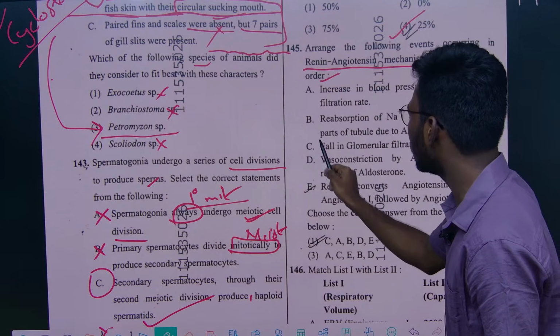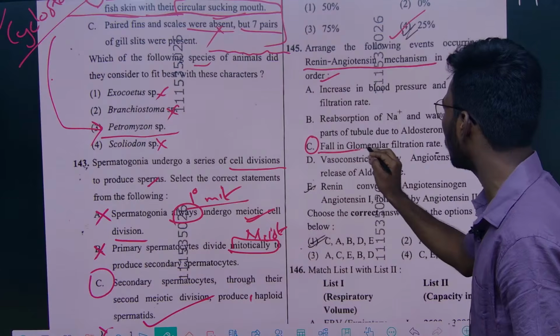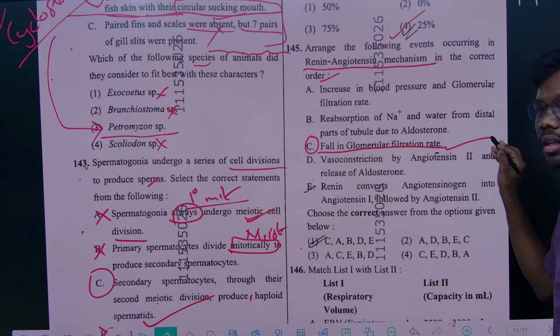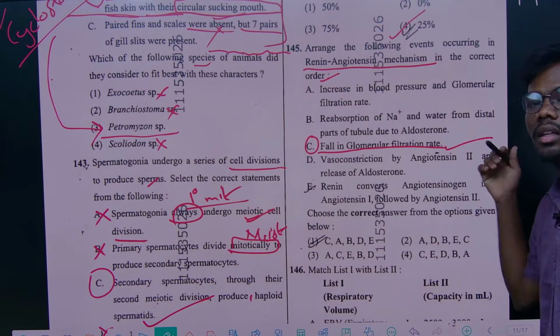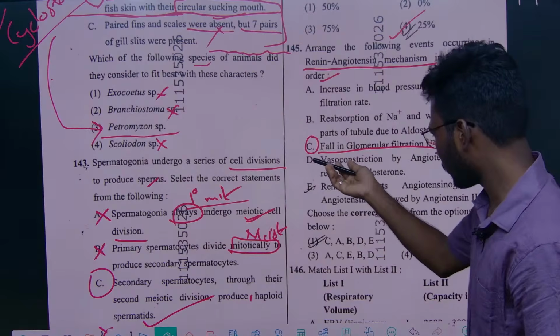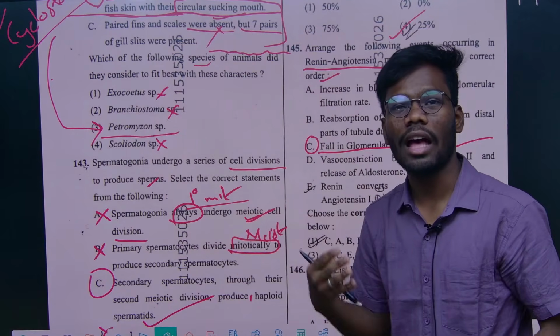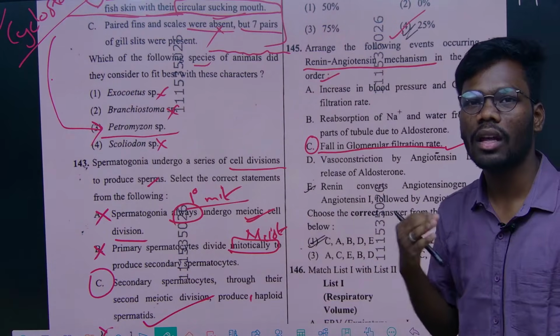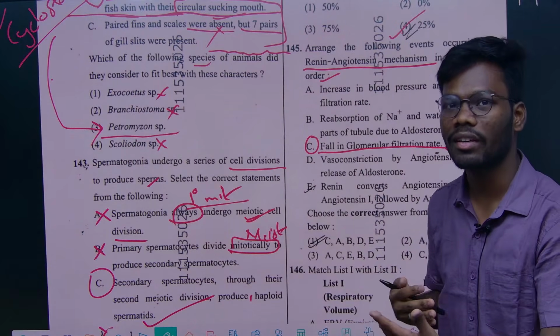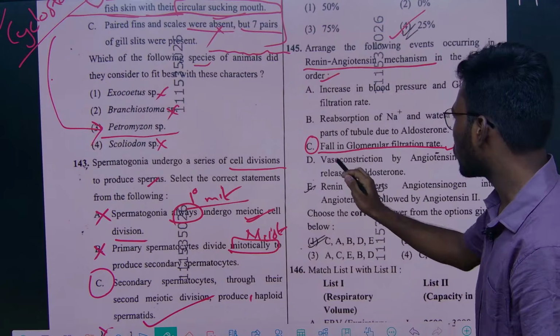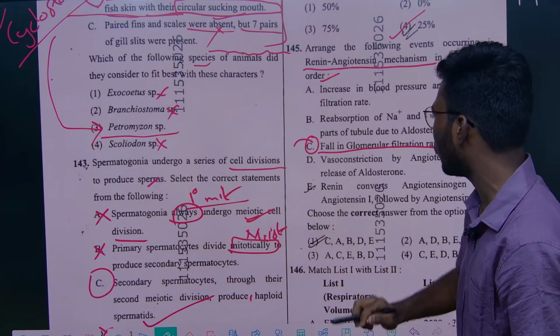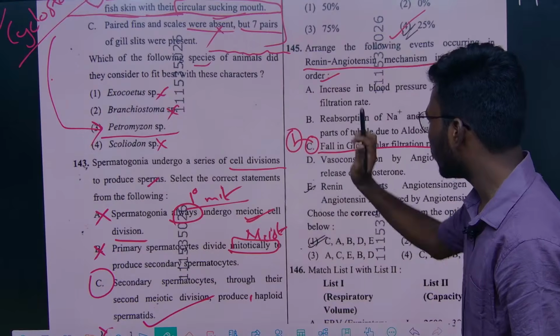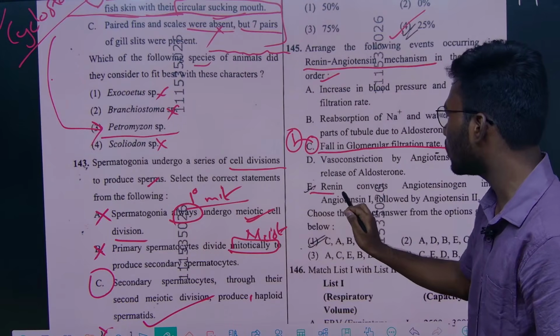So whenever there is a fall in the glomerular filtration rate, then what happens? The DCT and afferent arteriole will recognize this fall in glomerular filtration rate. Then there is a release of renin from the afferent arteriole. So the fall in GFR will be the first step, that leads to the release of renin.